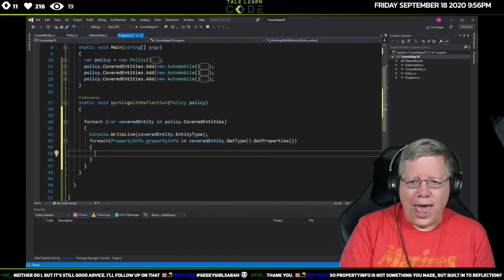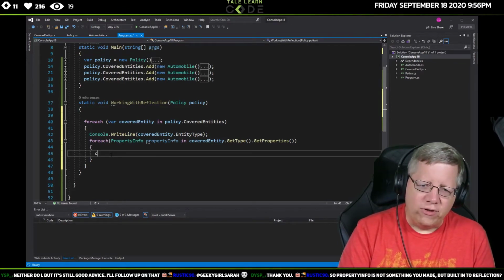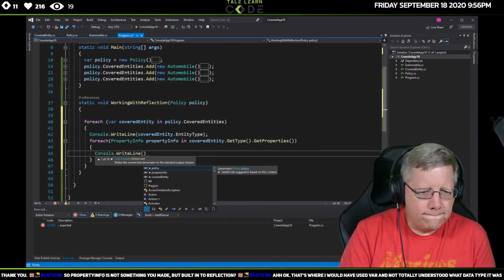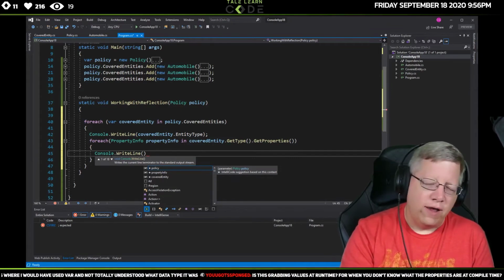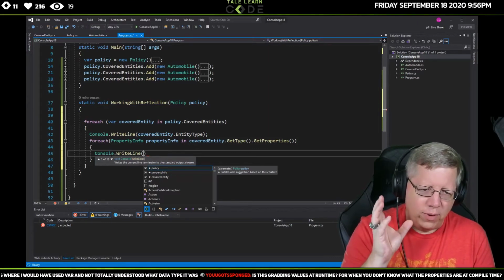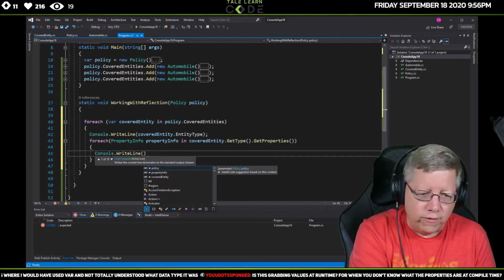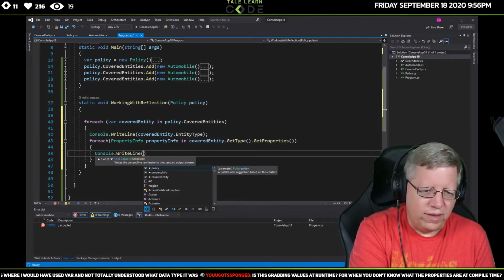So now I can do something like, because I'm going through everything, I'm just going to do a Console.WriteLine. Like I say, I just put it in that so it's a little bit more explanatory. But sure enough, Rustic and anyone else, I wasn't going to necessarily put this up on my GitHub, but if you want a copy of this code, I'll be more than willing to send it over to you. Is this grabbing values at runtime? Yes, it is grabbing values at runtime. That's exactly what it's doing.